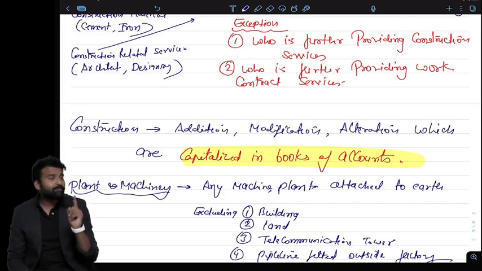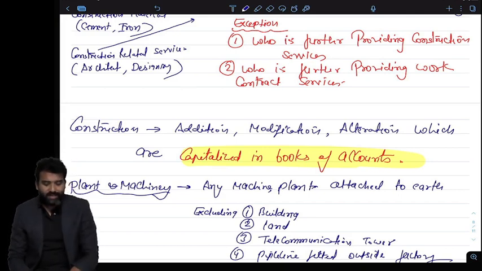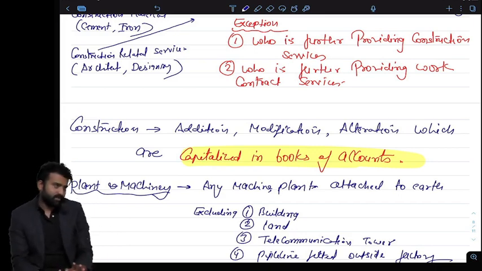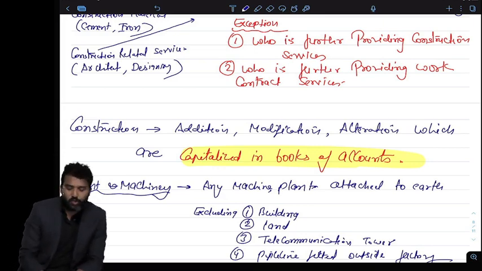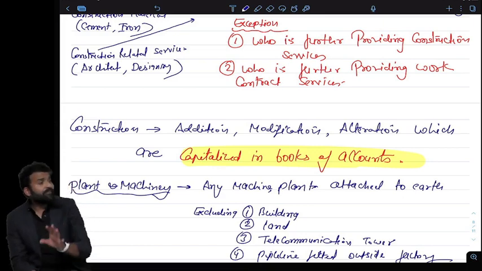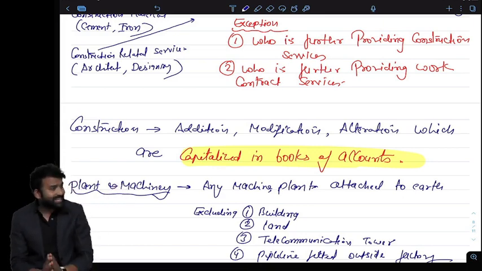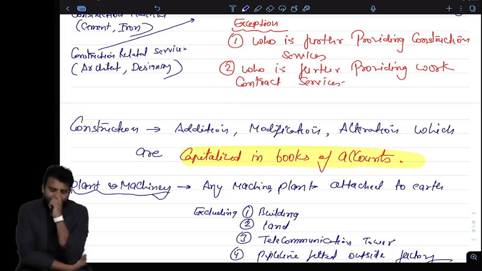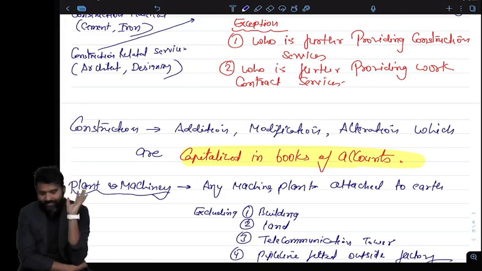Saurabh, what is important is what you have done in your books of accounts. If any addition, modification or alteration is capitalized, then it's a construction. So if you have done anything and you debited it in your P&L account, then it's not a construction, it's a repair. And if it's a repair, then ITC is allowed. If it's a construction, you have capitalized that amount in your books of account, then ITC is not allowed. Got it? Yeah, then it is a construction. If it is not capitalized, then it is not a construction. You can claim the credit.